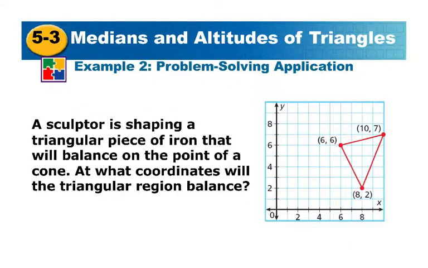Alright, so this one here, we're going to find the, this is talking about that balance point, and so remember that the balance point is actually part of the centroid. Imagining it being an orthocenter would be weird if this was obtuse, because it would be out here, so it's hard to balance on something that doesn't exist on a triangle. So the centroid is always in the triangle, and remember that it connects the center of a line.